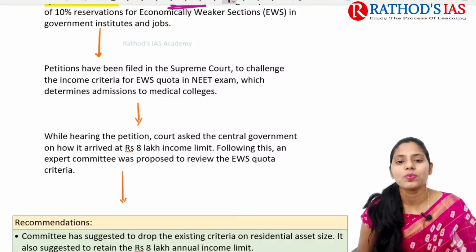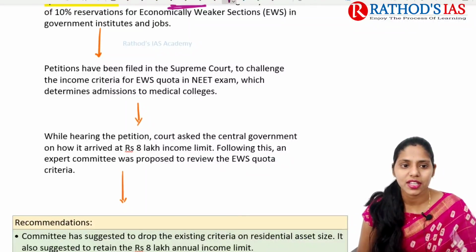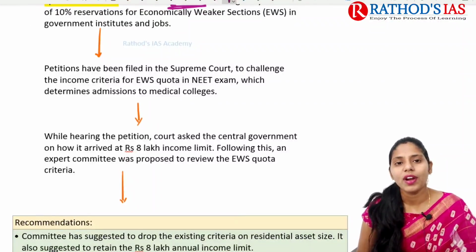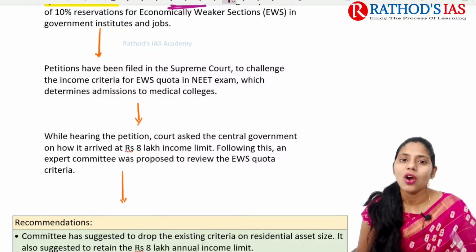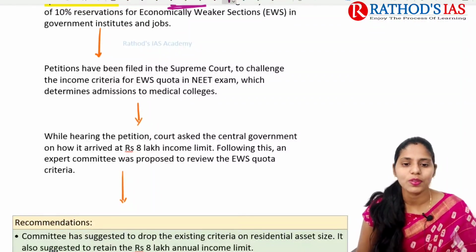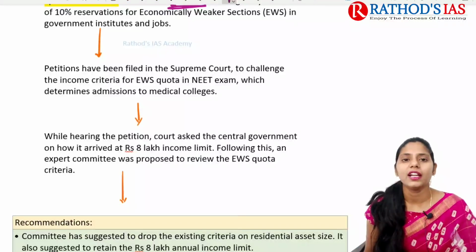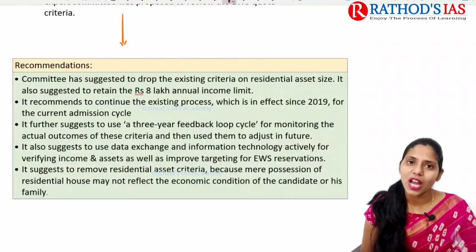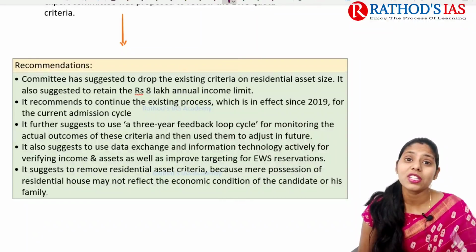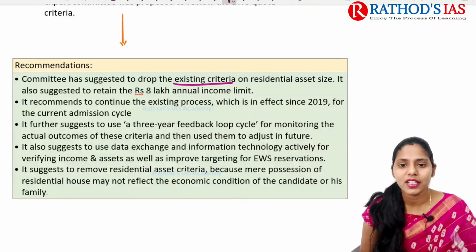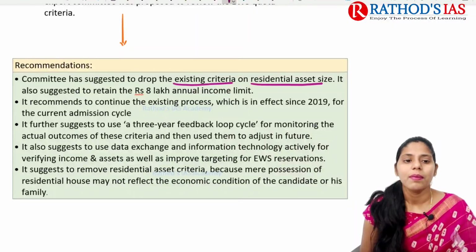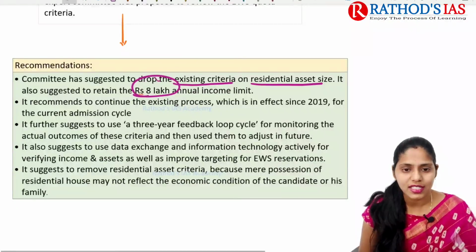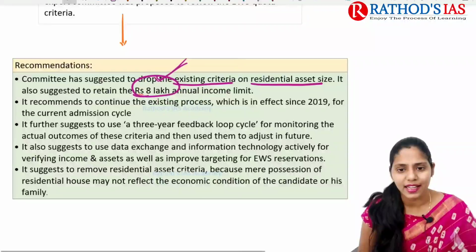Petitions were filed in the Supreme Court to challenge this income criteria. While hearing the petition, the court asked the central government how it arrived at the cap of 8 lakh rupees as the income limit. Later, the government appointed an expert committee to review this. The committee suggested dropping the existing criteria on residential asset size, but retaining the income limit of rupees 8 lakhs.